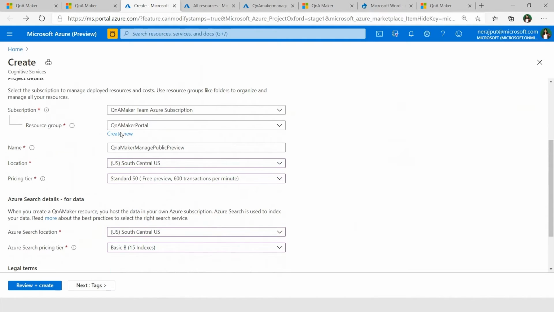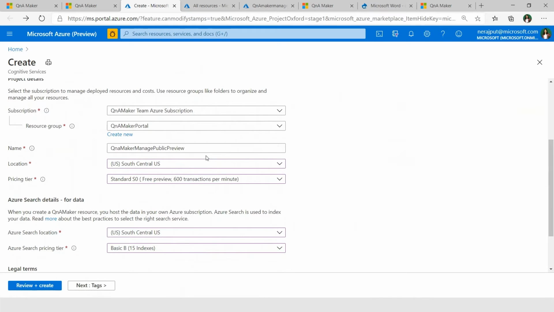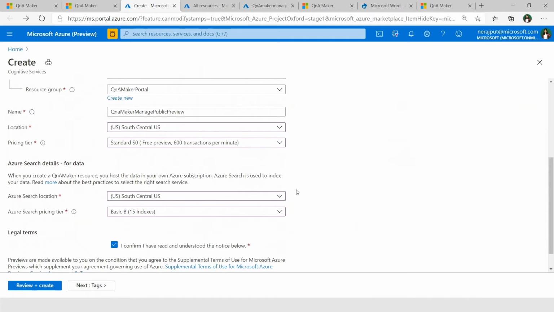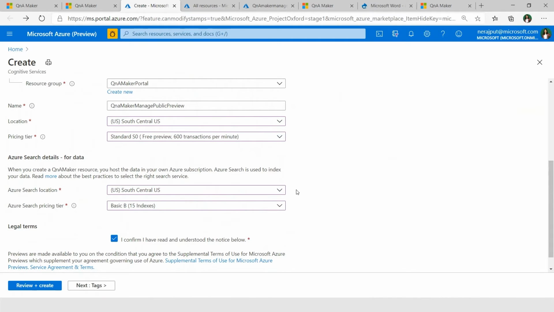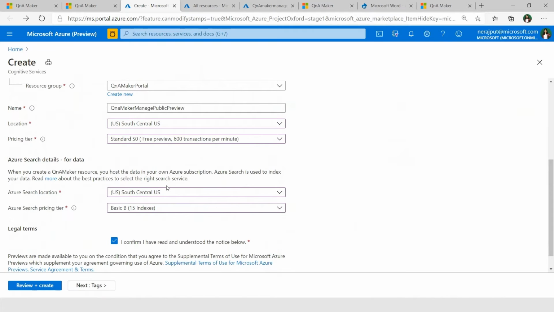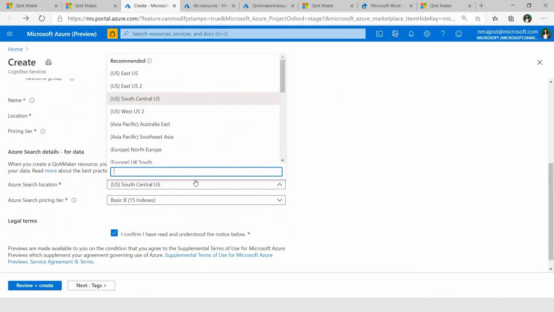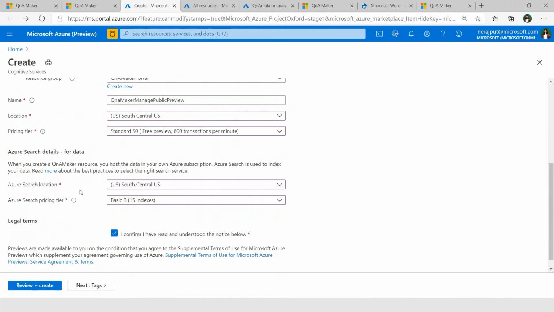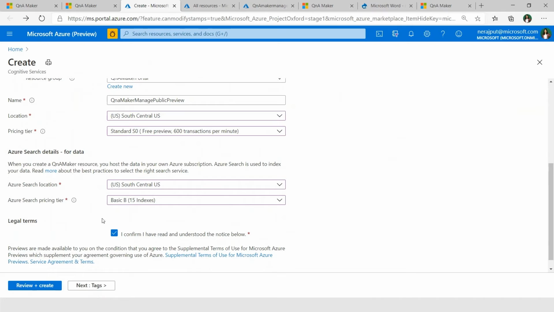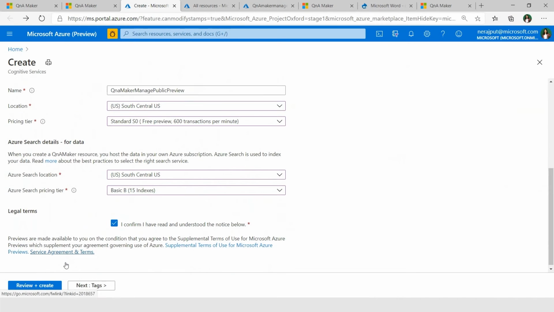The other thing that I said was the end-to-end region support. As you can see, there are three regions that we are already supporting: South Central US, Australia East, and North Europe. The plan is, when we go GA around Build, we'll support all hero regions. I've kept this form pre-filled just to save on time. The other thing is the Azure Search location. Here you should select whatever region you've selected above, just to keep the region the same. You click on the legal terms, and you click on review and create.